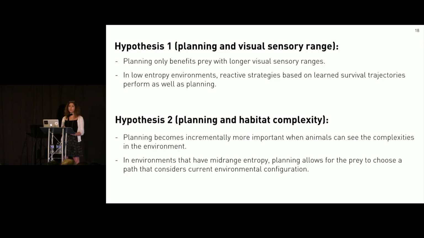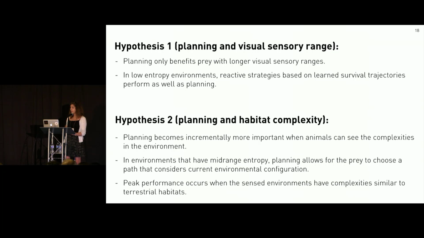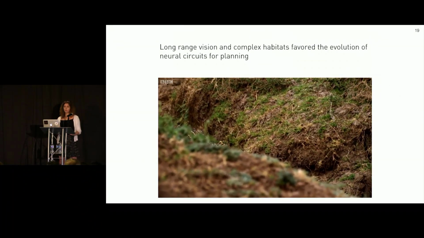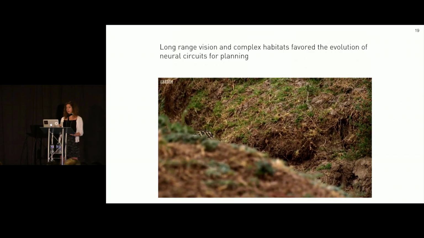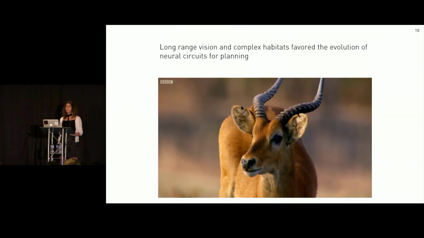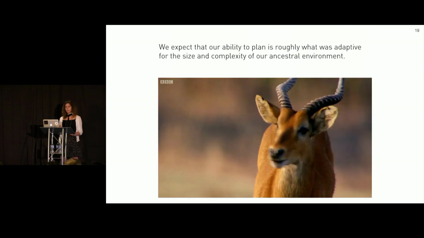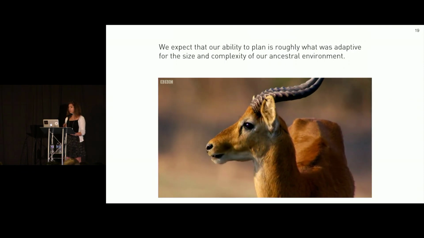Interestingly, peak performance, even in such a simple setup, also occurs when the tested environments have complexities similar to terrestrial habitats. Having long-range vision, which affords both time and detection of habitat structure, may have favored the evolution of neural circuits for planning. Our ability to plan is linked to this evolutionary history.